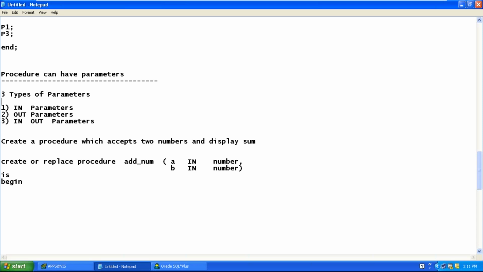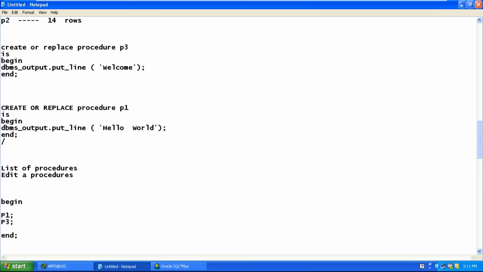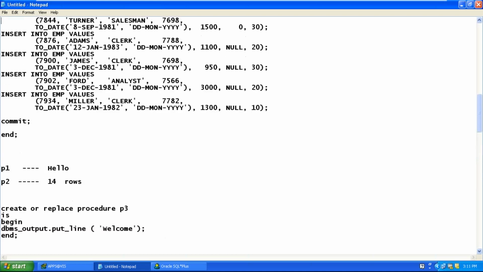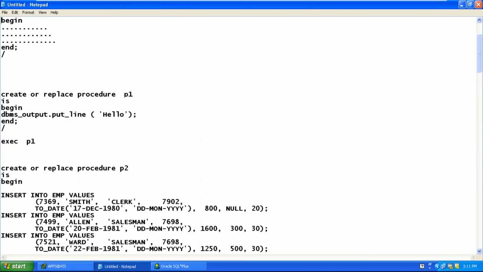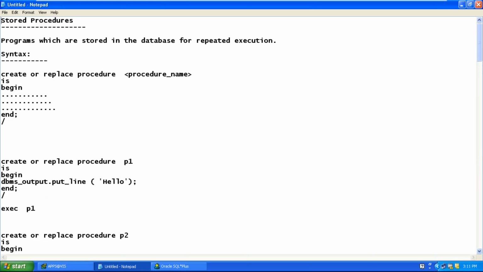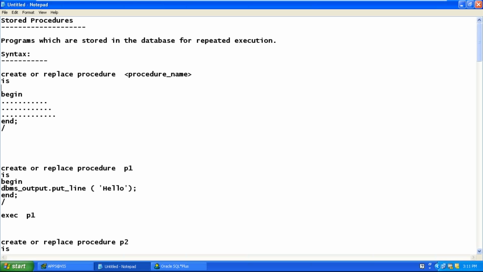And observe, according to the syntax I have shown you, there is no declare keyword. But it is understood that the lines before begin are the declare section. The lines after is and before begin are considered as the declare section.